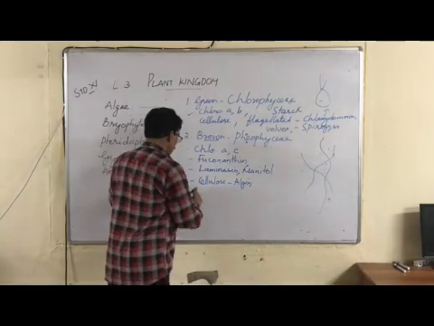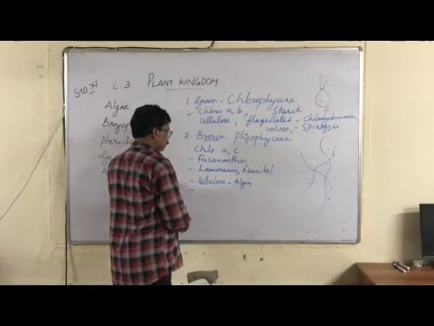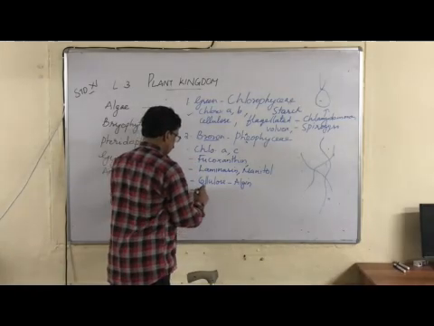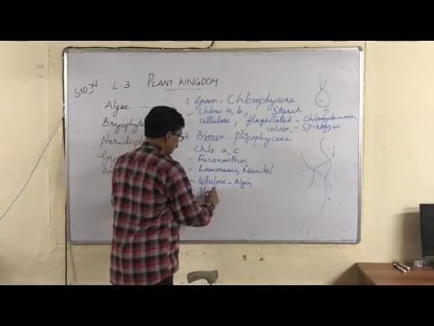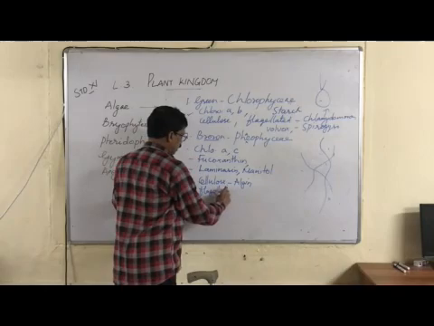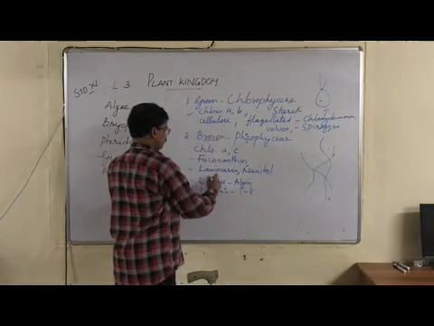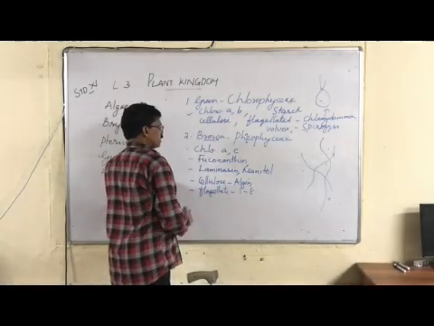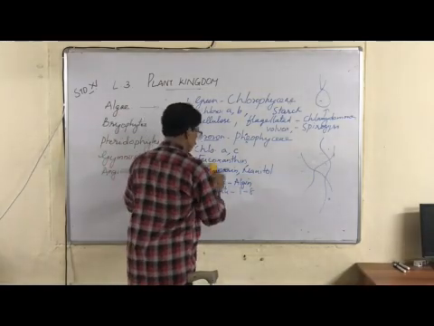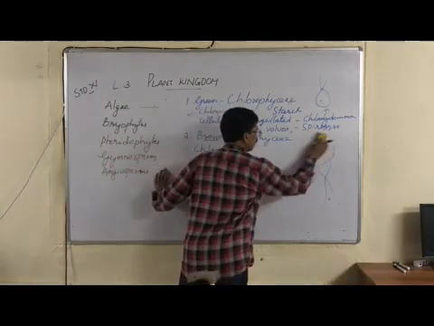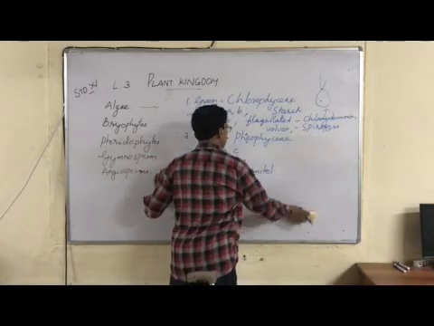Then in brown algae, you can see flagellated forms. The flagella may be 1 to 8. These are the common features. Examples for brown algae or Phaeophyceae, we can write many.